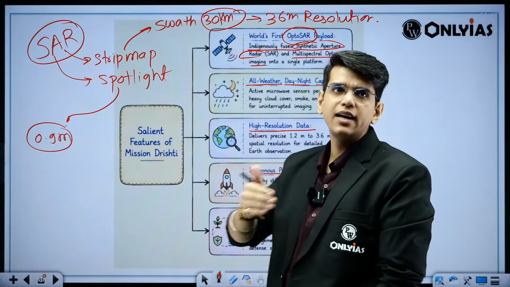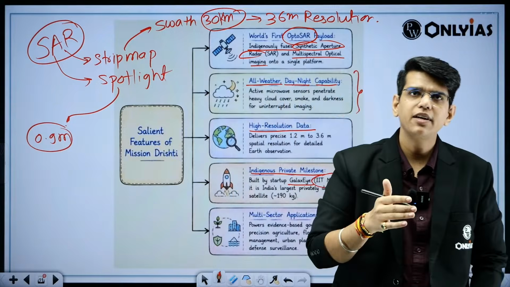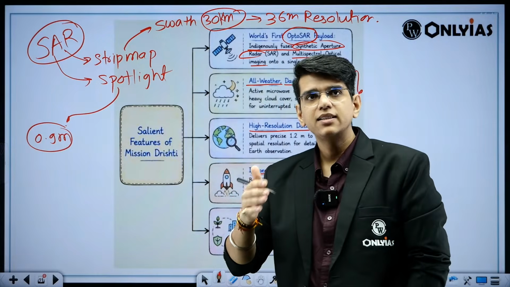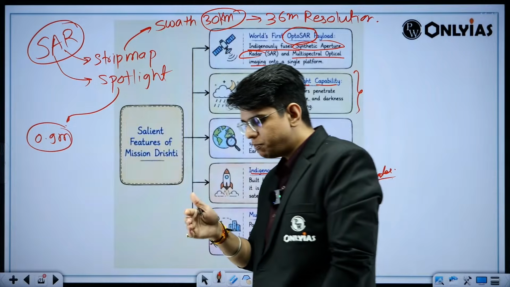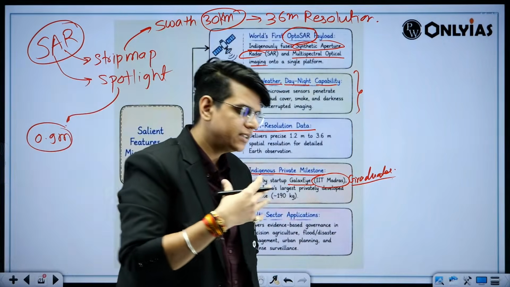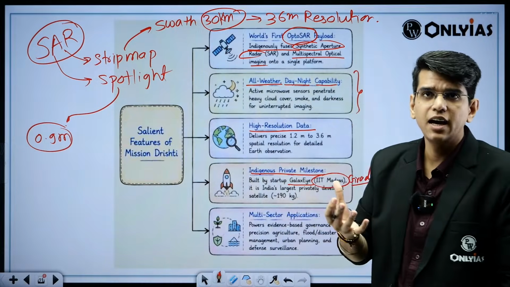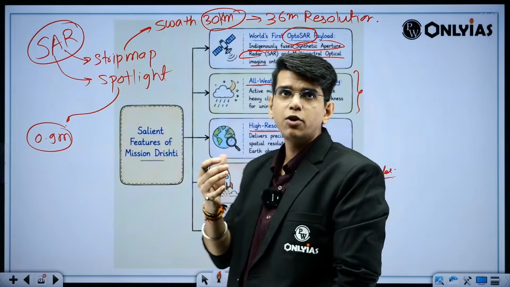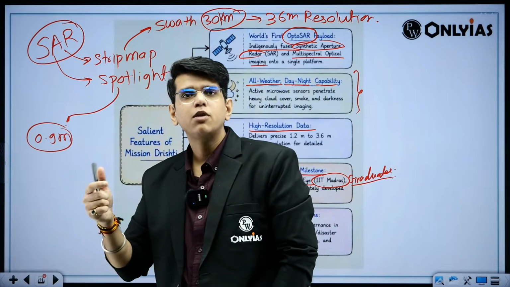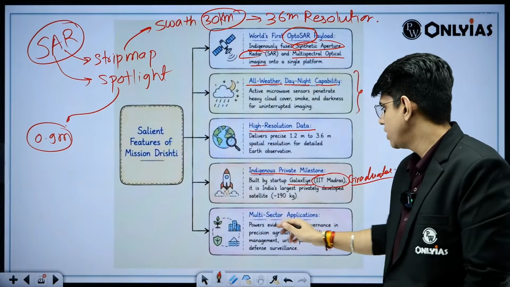So you should track it for your prelims, whoever is going to give their prelims in 27 or the mains, right? You should track the developments done by Indian startup companies. ISRO is delegating some works to these companies. What are they developing? What are the achievements they have, right? You should understand what launch vehicle they have developed and got to the orbit now. Okay, these things are really important.